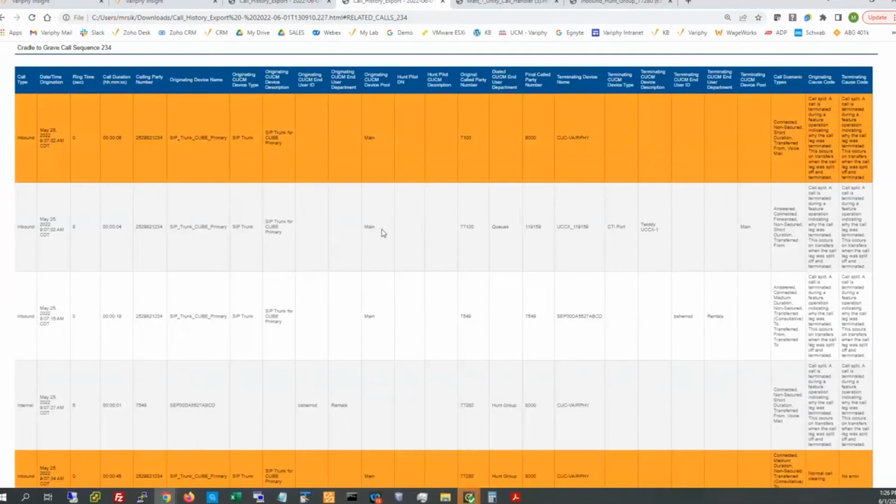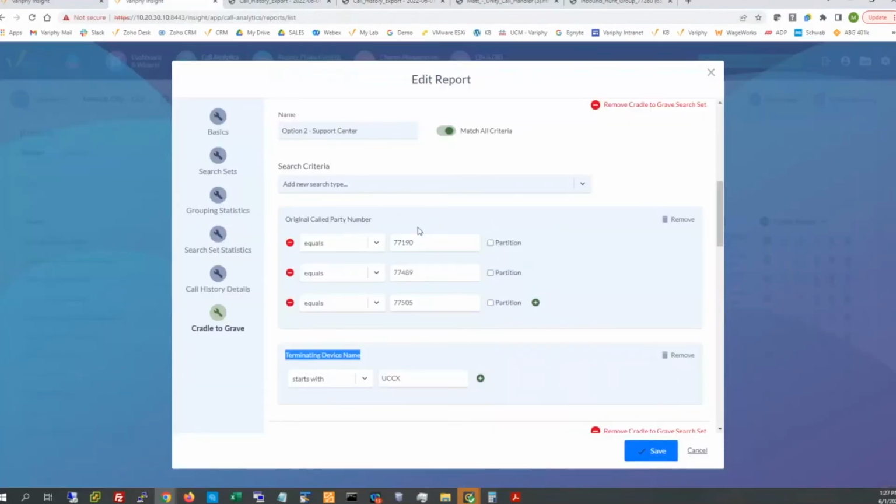So for option 2 in that report, in the cradle to grave search set section, I'm identifying these triggers for these queues. I'm pairing the original called party number of a couple, 3 different 5-digit trigger varieties, as well as the preface of the terminating device name that contains UCCX. So that's going to give us our option 2. Those are added together. Pretty straightforward there.